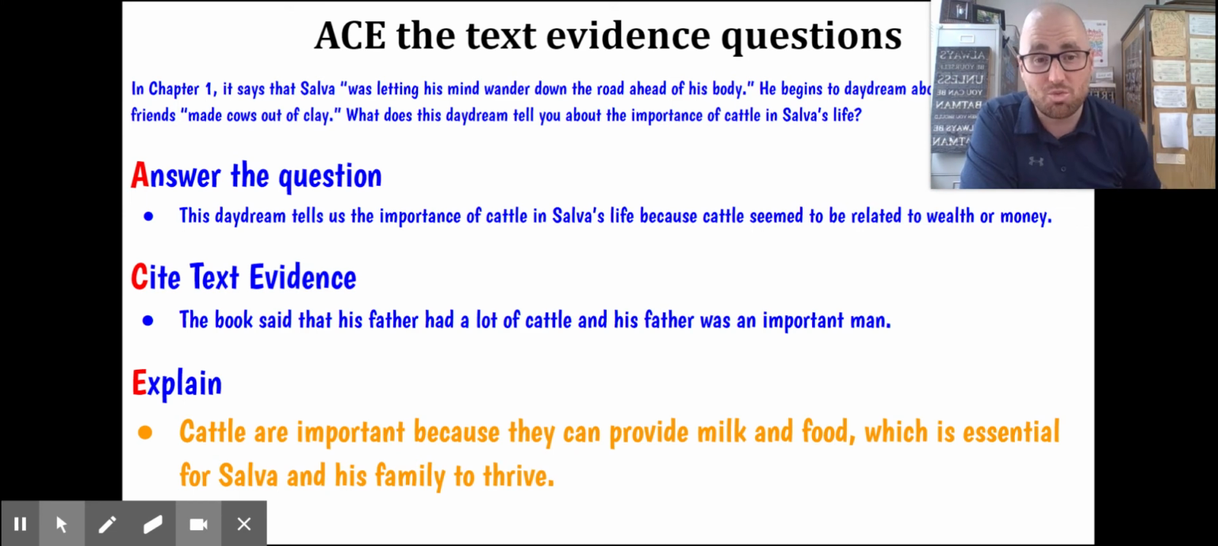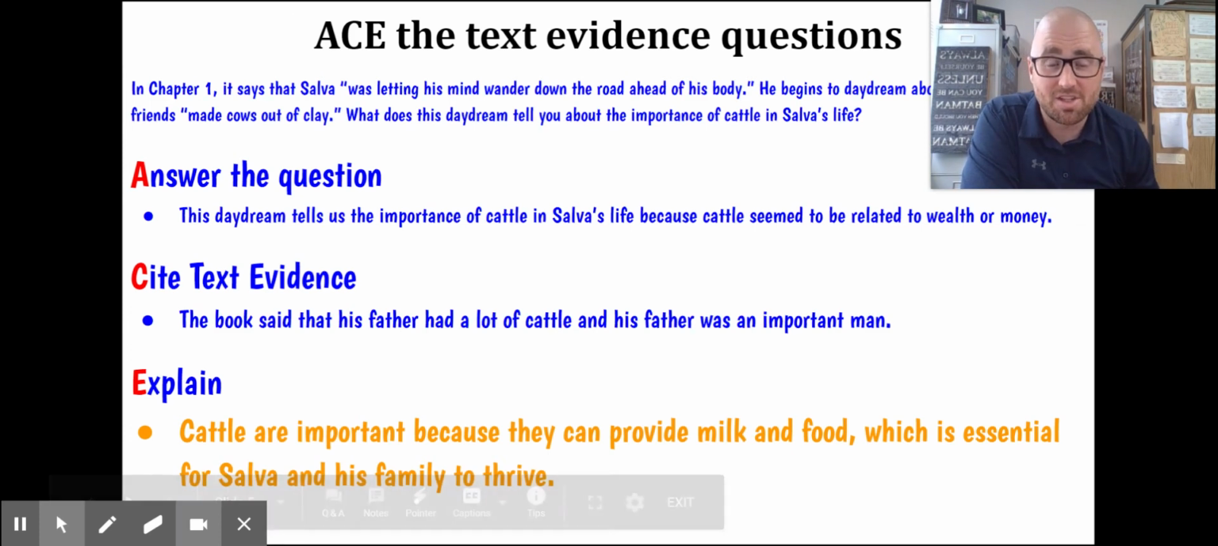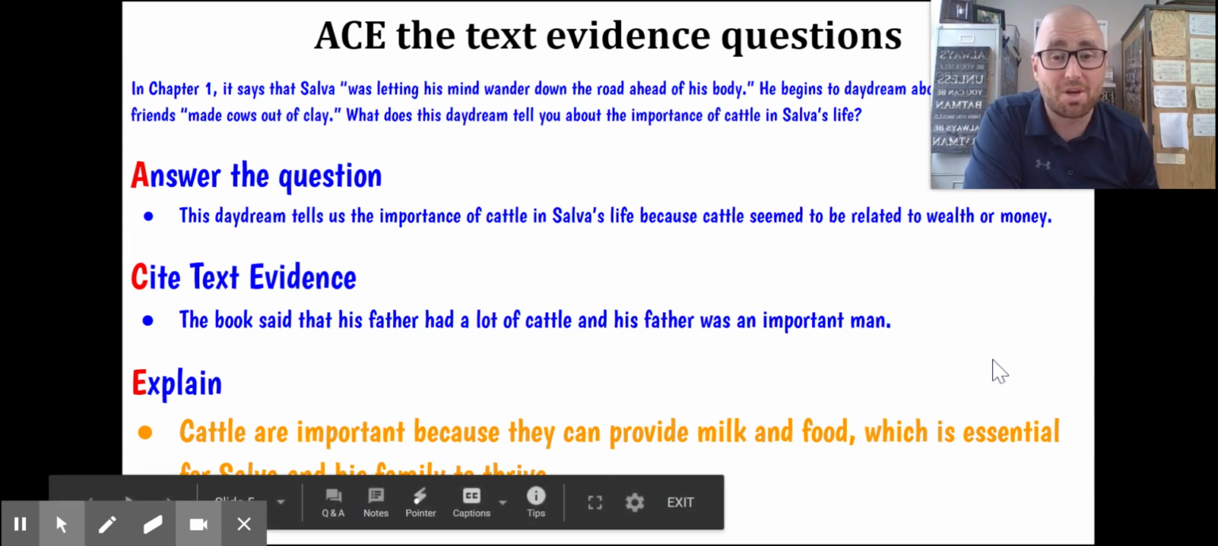Notice I have three individual sentences that are part of one answer. So gone are the days of you answering questions in a couple of words. We are looking for 3 sentences when you answer these. As you get better at it, you'll be able to get them down to maybe 1 or 2 sentences, but for now we want them in 3s.